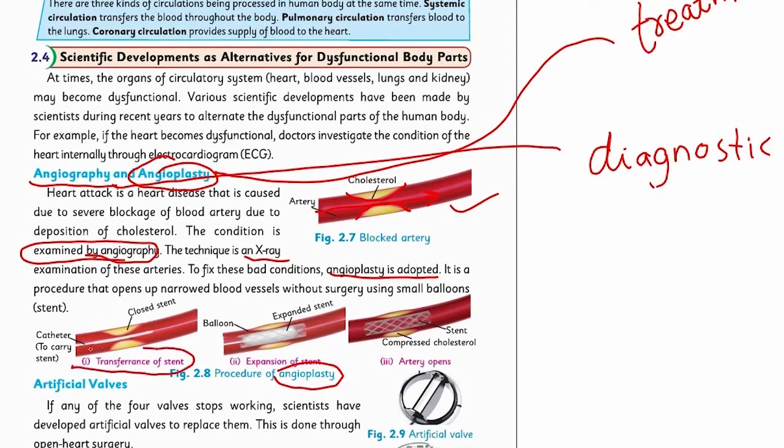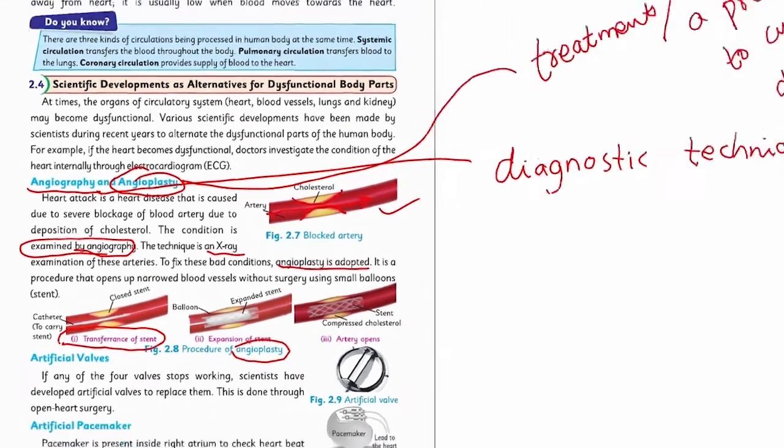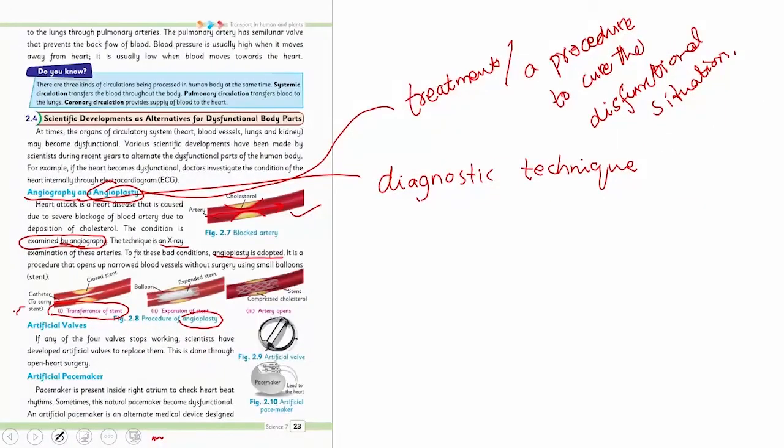This is the first type of angioplasty in which a catheter is inserted into the blood vessel. This catheter is actually carrying the stent. Stent is a type of flexible balloon which is placed between the closed parts of a blocked artery. The flexible balloon is inflated and widens the path of the artery.